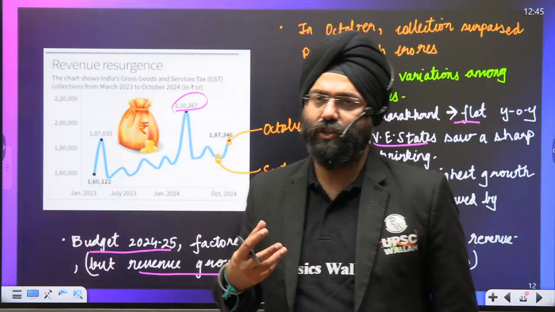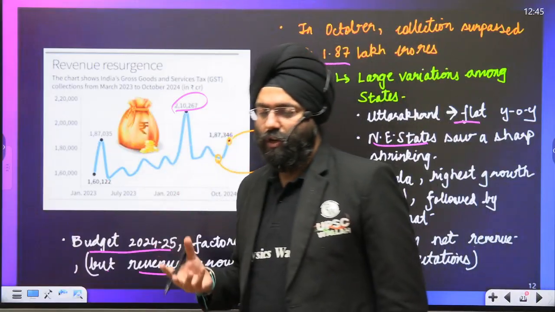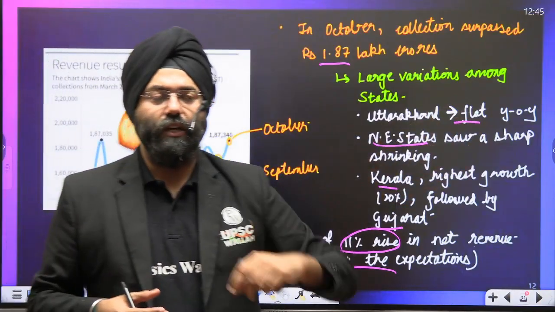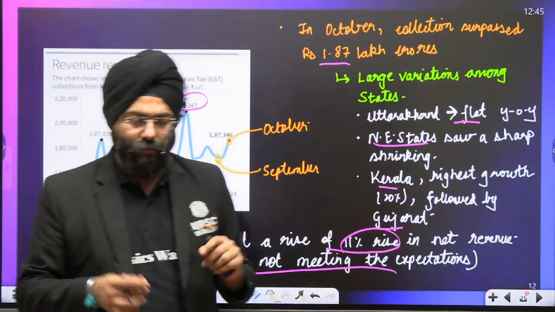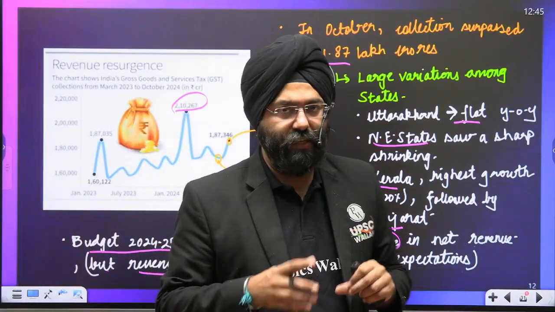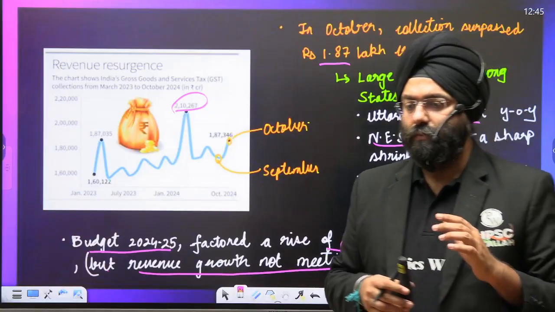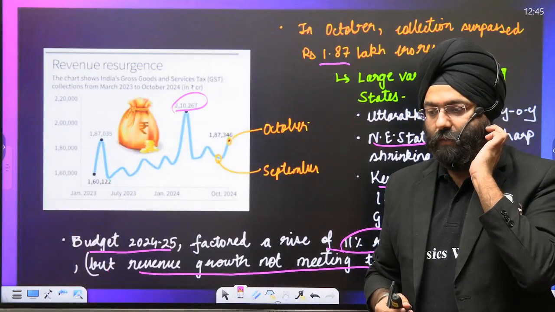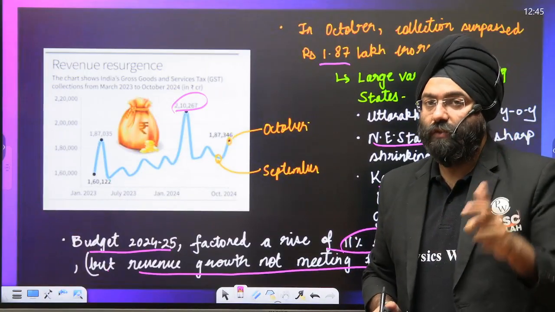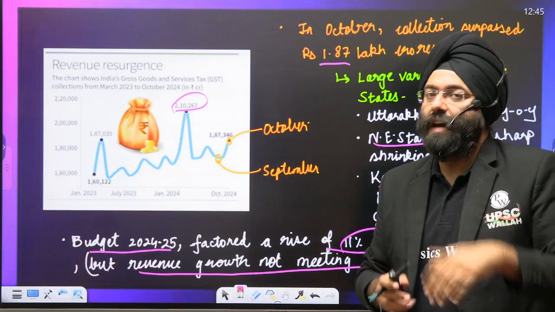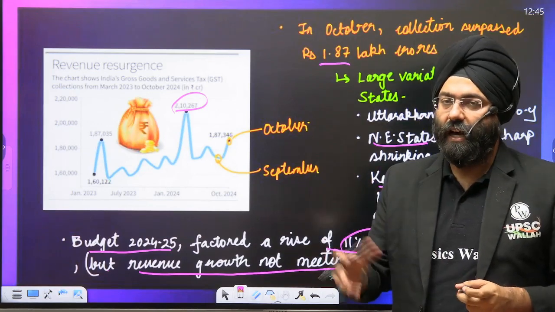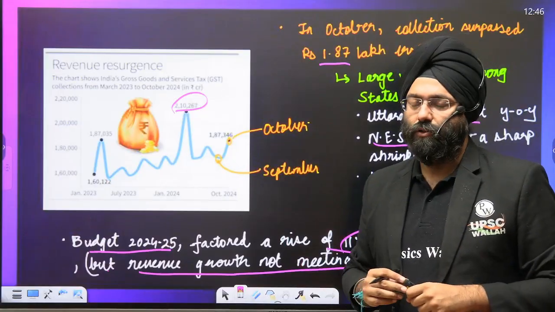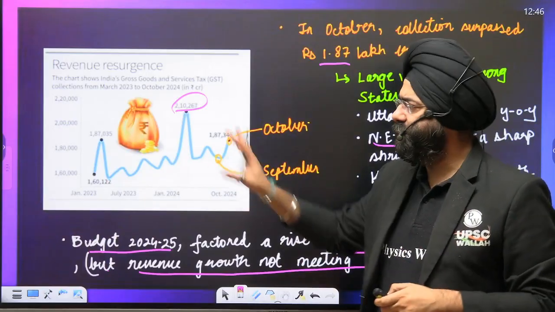Obviously, the issues of high inflation, and money being taken out of the market and spent in China by foreign portfolio investors, all these dimensions are impacting GST also, because the macroeconomic conditions are being seen at the ground level, right? There were certain reports that spending on items this Diwali also decreased because inflation was there. So those things need to be factored in: are people spending that much money or not? That is why we see the GST dimension also varies up and down. This is something you should be a little bit aware of.